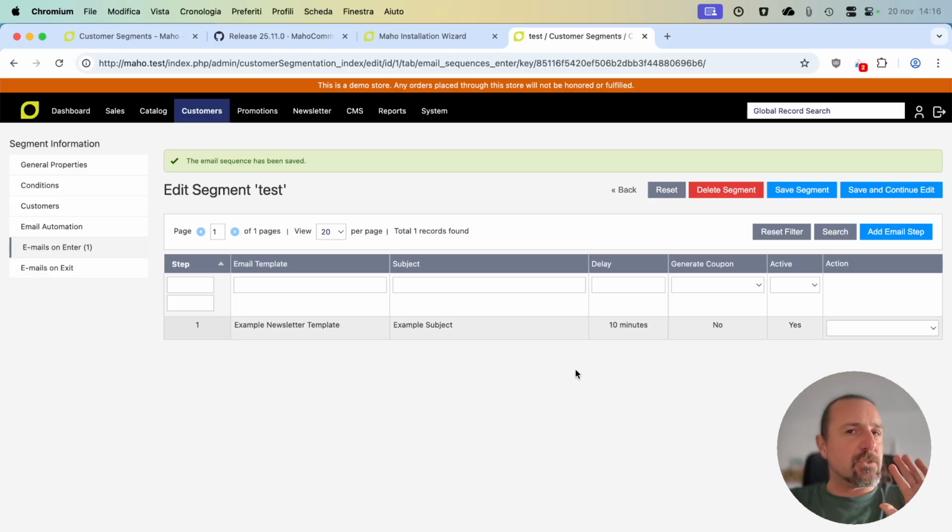This is just a 2 minutes introduction to this super amazing new feature, but it's very complete and very interesting. I really suggest you check it out, and read the documentation to see its full potential for this amazing new tool that is available in Maho 25.11. So these are for sure the most important things that are bundled in Maho 25.11.